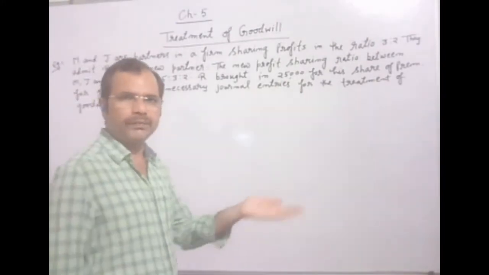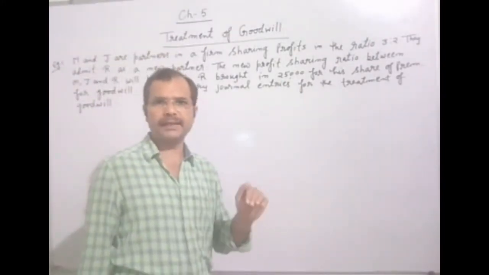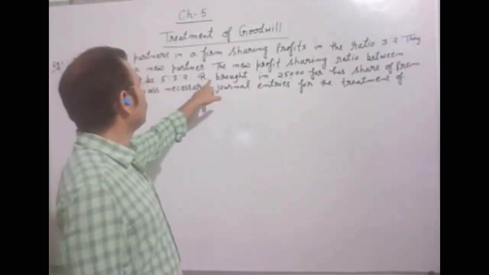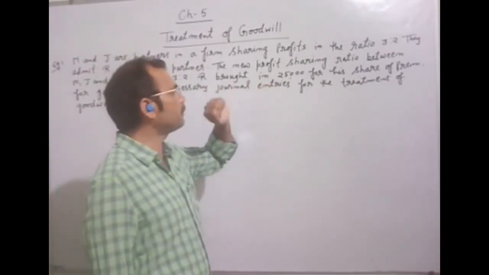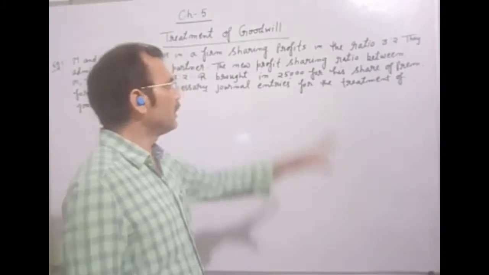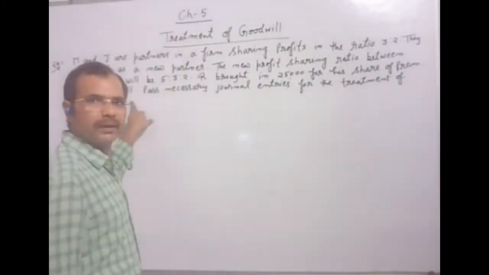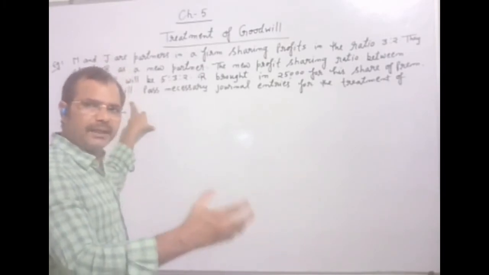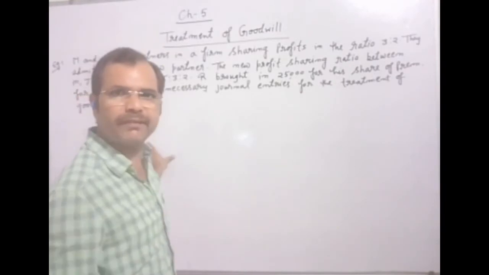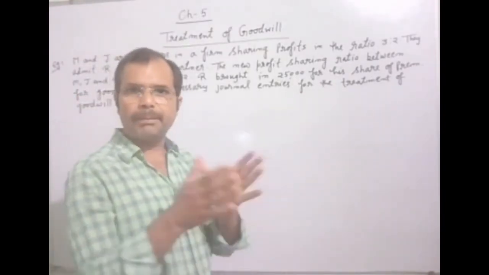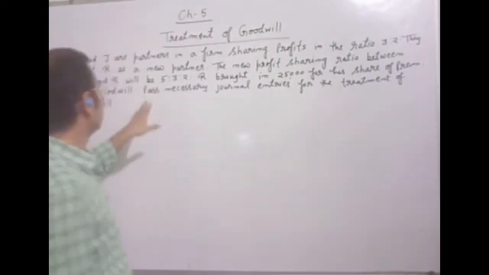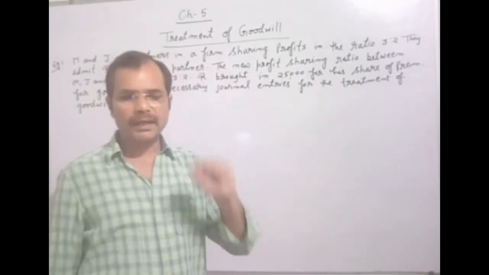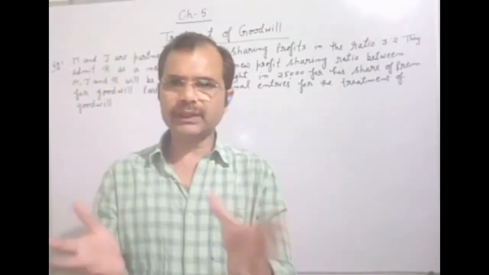Now, as I have told you, whenever a partner is admitted to the firm, he brings some amount. So it is written in the question, R brought 25,000 for his share of premium for goodwill. The new partner R is admitted to the firm and he brings the amount of 25,000 as premium for goodwill. Pass necessary journal entries for the treatment of goodwill. Now we will solve this problem.